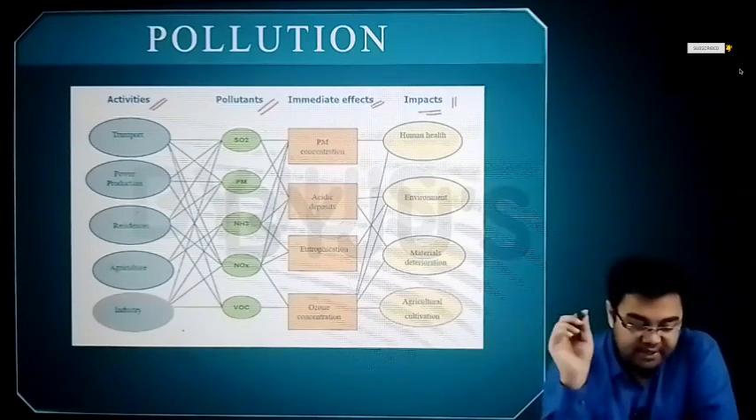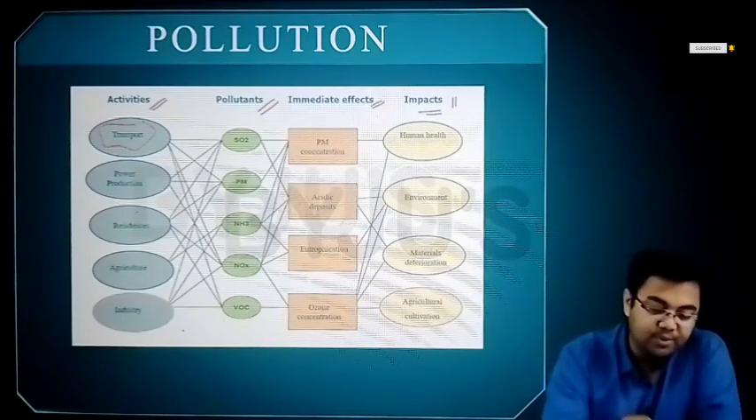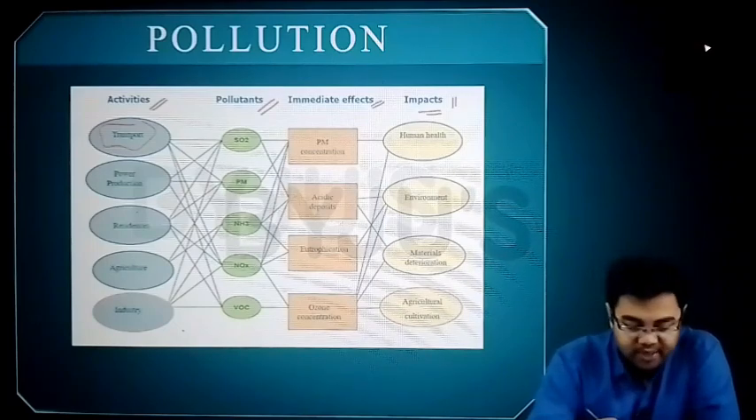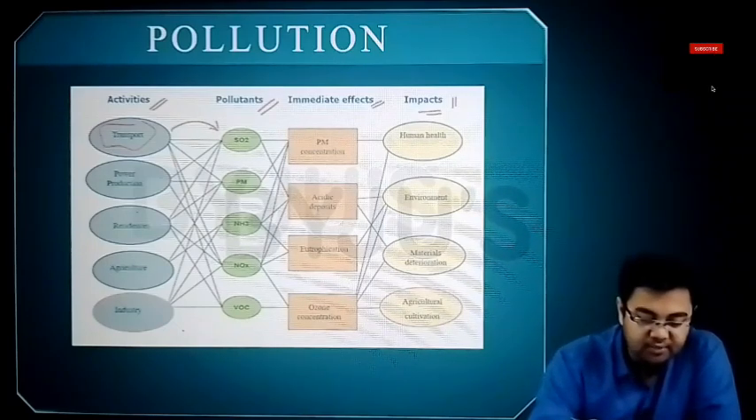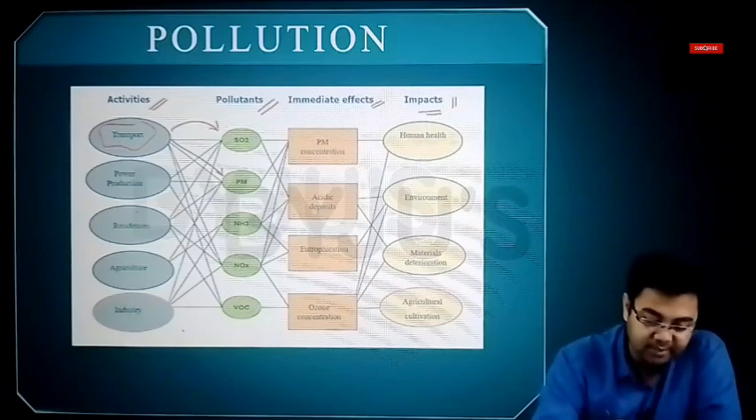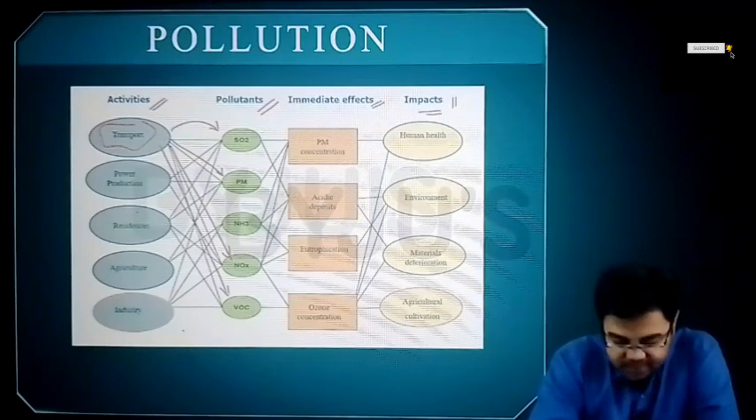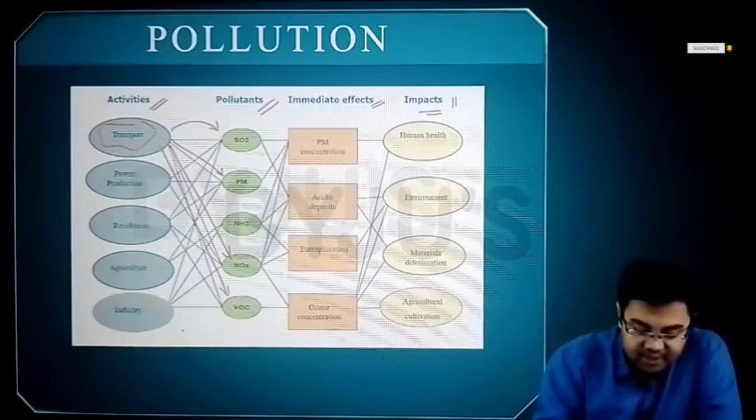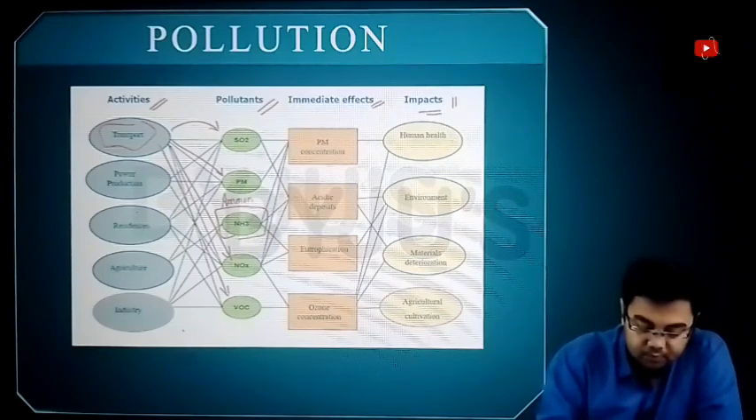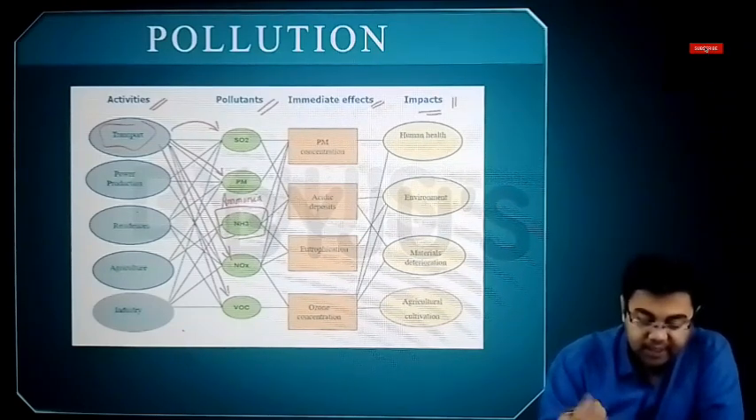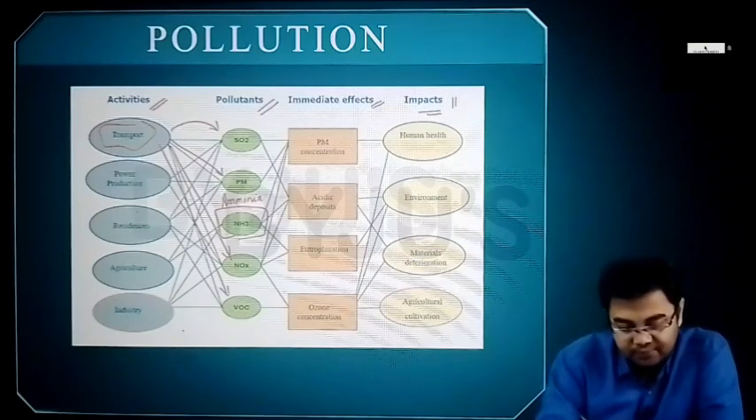So for example, let's say if we just talk about the transport part. From the transport part, we get sulfur dioxide, particulate matter, nitrogen oxides, as well as volatile organic compounds. The only thing that is missing here is NH3 or ammonia. Correct. And then you have these pollutants causing many problems.